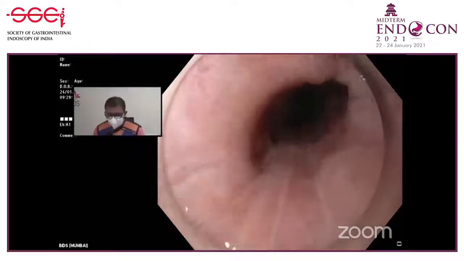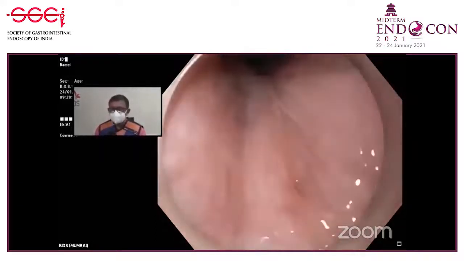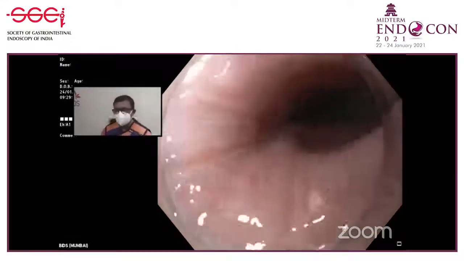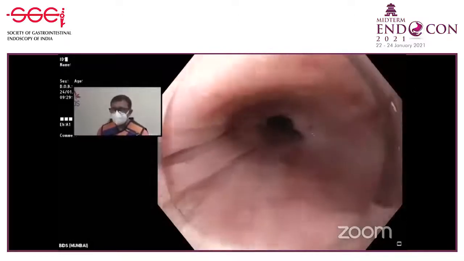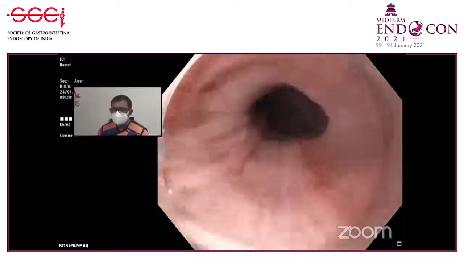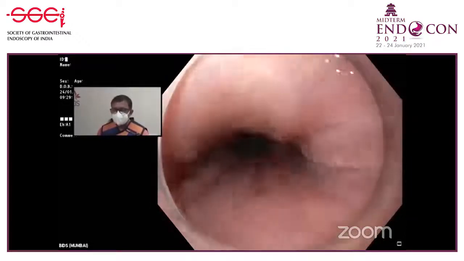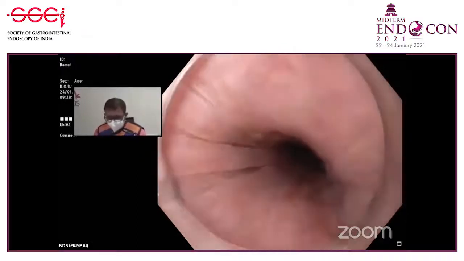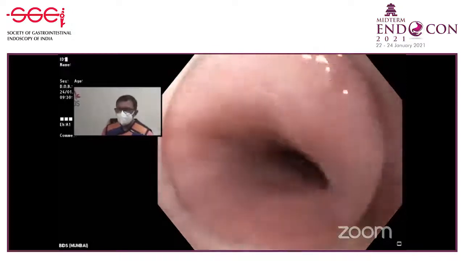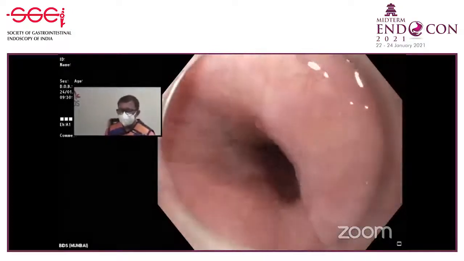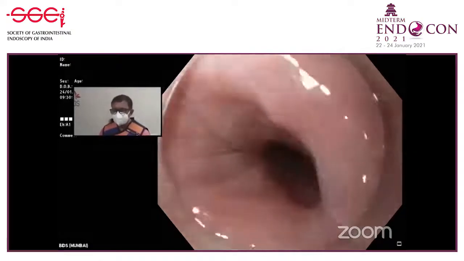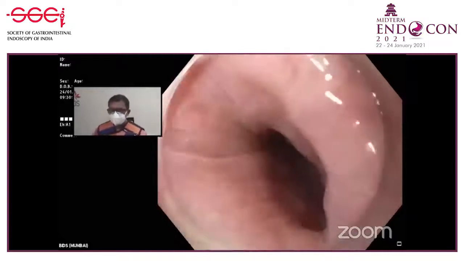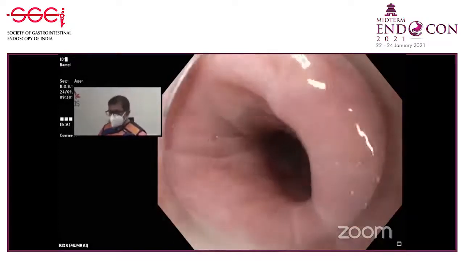We are going to make a mucosal entry into the submucosal space, the third space. Now, how do we know that we are posterior? We are going to instill some fluid and see where the fluid is collecting. The patient is supine, so wherever the fluid is collecting is the posterior. And it's very important that in case we are seeing the spine, we should not go on the spine. We should go somewhere at 5 o'clock direction.